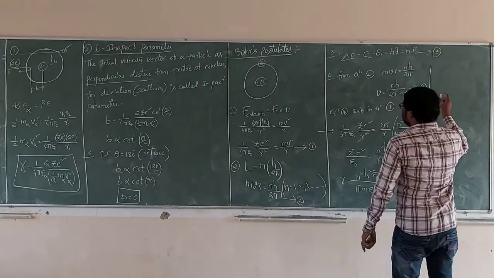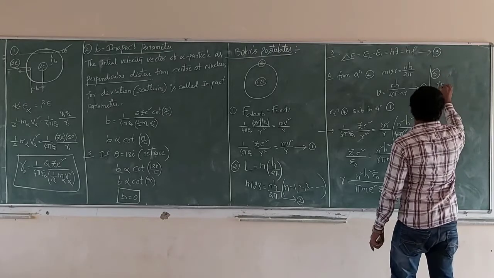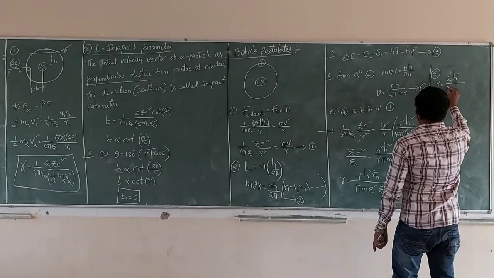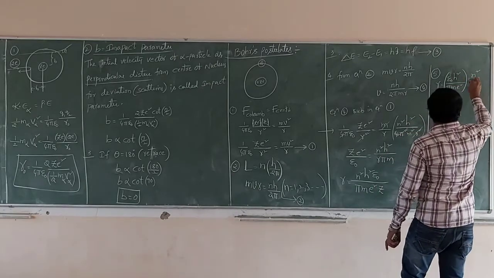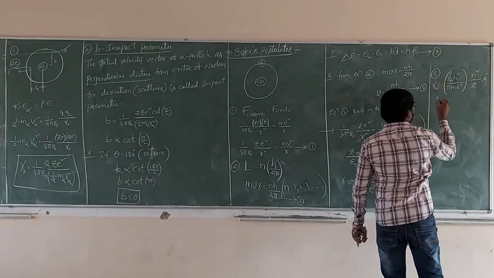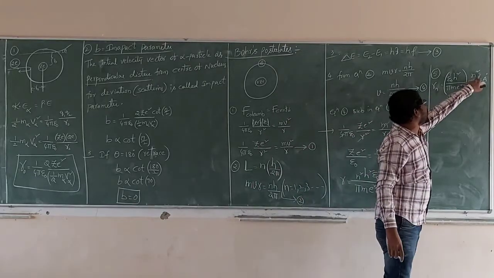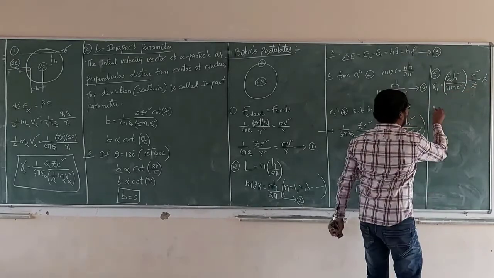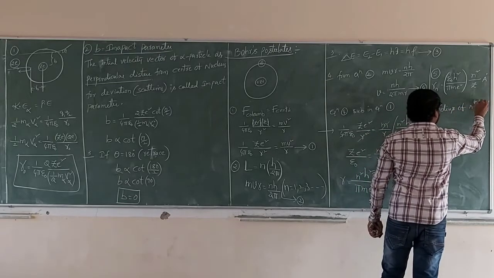So this can be written as the fifth one. r is equal to, see carefully, epsilon naught h square by pi m e square into n square by Z angstrom. This is the radius of the nth orbit. So the radius of the nth orbit goes as n square by Z. For orbit 1, 1 square by Z; for orbit 2, 2 square by Z.